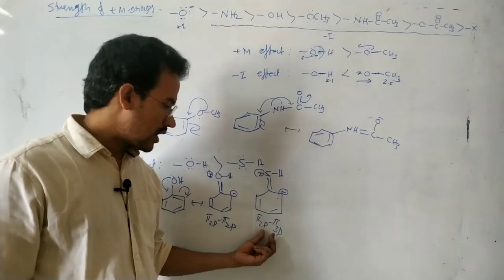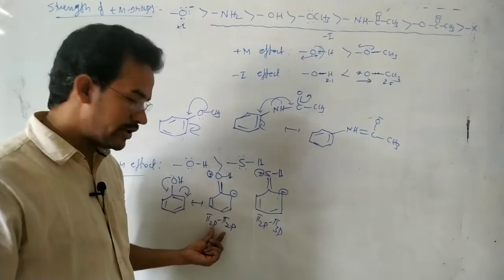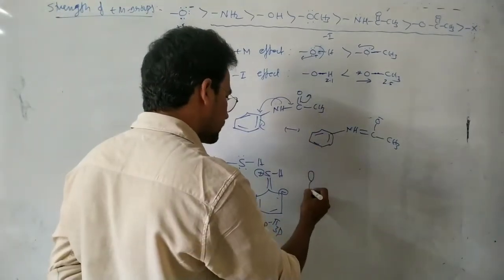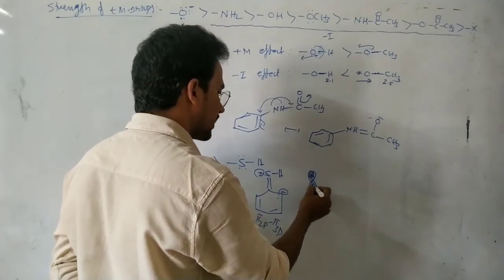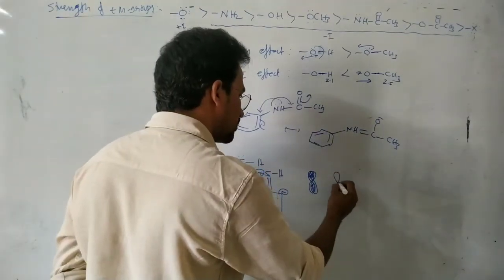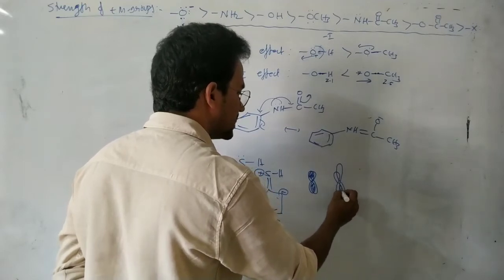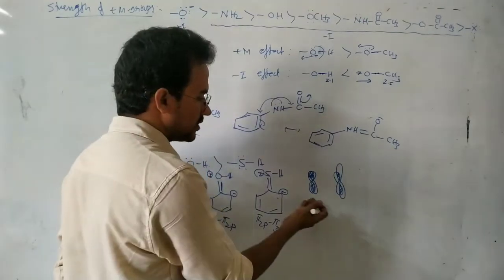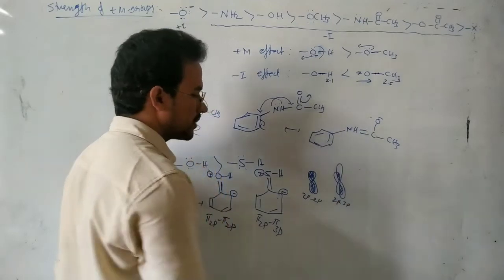A pi bond between 2p and 3p is weaker, but a pi bond between 2p and 2p is stronger, because the 2p and 2p orbitals are of similar size, so there is a greater extent of overlapping. But in case of 2p and 3p, the orbitals are of unequal size, so there is no higher extent of overlap. So it is a weaker pi bond, and the other is a stronger pi bond.